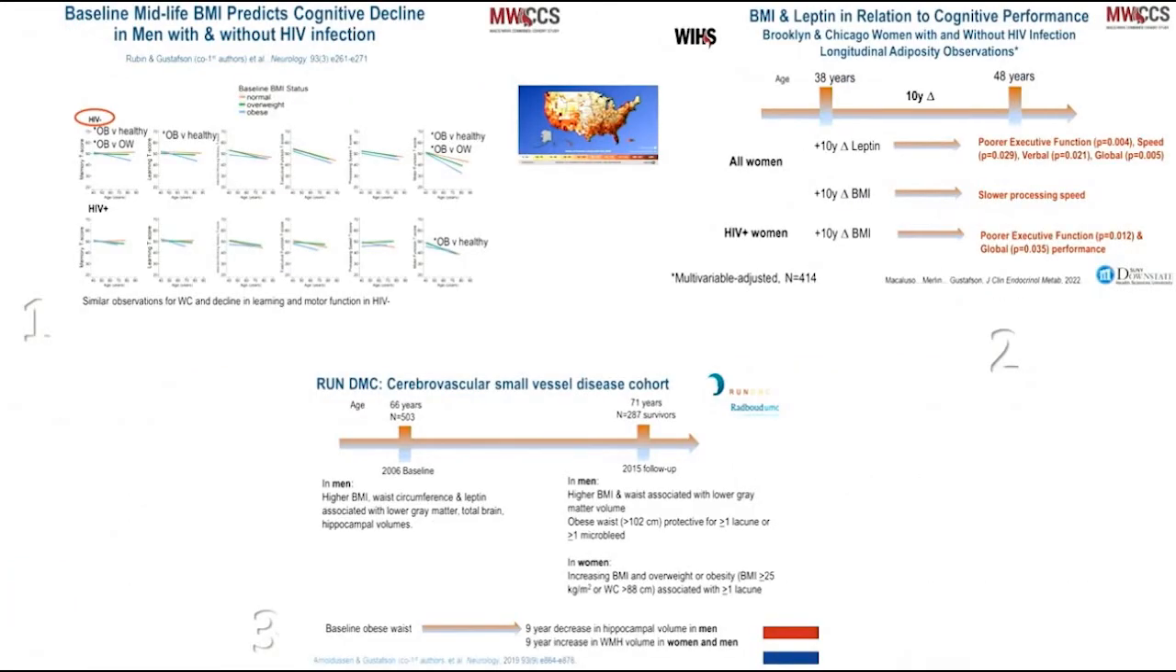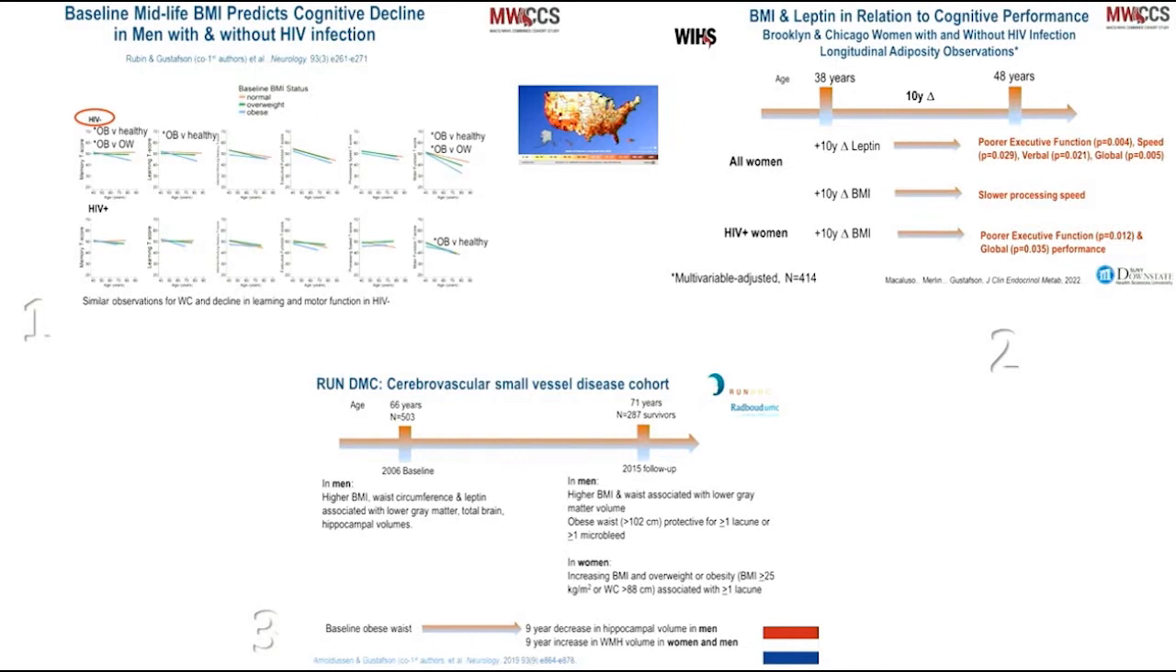Finally, bringing the data closer to home, we've been evaluating some of these same associations in the Einstein Aging combined cohort study, for which Brooklyn has been a site for over 25 years. In the upper left-hand panel, in a study of men, we looked at the role of overweight and obesity in relationship to decline or change in neuropsychological performance, and we found that in HIV-negative men, the obese phenotype shown in the blue line was associated with greater decline in neuropsychological performance over an approximate 8-year period. And this was not observed in the HIV positive men.